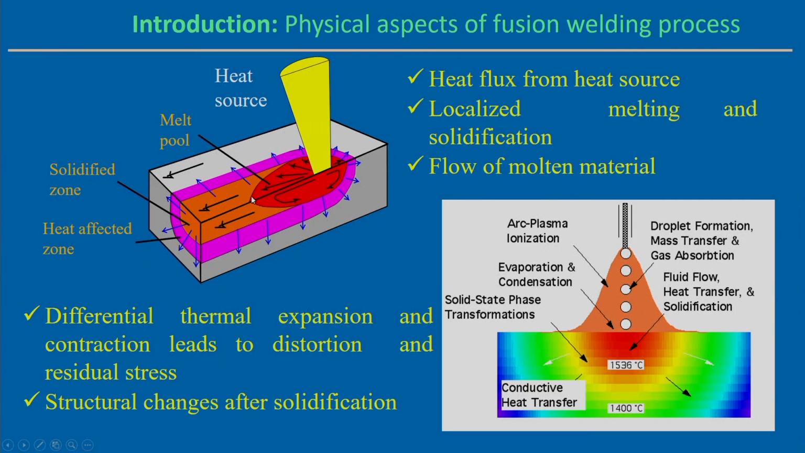In one case we have shown the interaction of the laser or arc with the substrate material, but at the same time it is also possible that there may be some amount of metal transfer. For example, if we look into the gas metal arc welding process, we use a consumable electrode. So, from the consumable electrode, mass transport will be there.